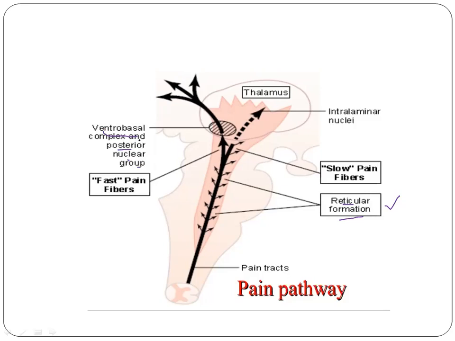So second order neurons originating from the lamina marginalis in the dorsal horn cross to the opposite side of the spinal cord through the anterior commissure and project into the neospinothalamic tract. Out of these fibers entering the neospinothalamic tract, few terminate in the reticular formation areas in the brainstem, and the majority terminate in the ventrobasal complex and posterior nuclear group of the thalamus. From here the third order neurons begin, and these neurons project to the somatosensory cortex or the higher centers.